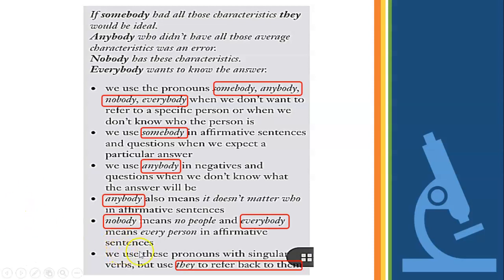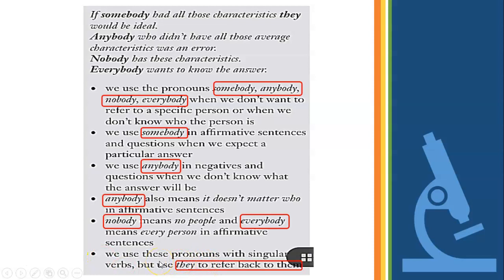Now, the last one. We use these pronouns with singular verbs. So this means that when you use anybody, nobody, everybody, and somebody, you have to conjugate the verb. The verb has to be conjugated into the third person. Look at the example. Nobody has these characteristics. Everybody wants to know the answer.